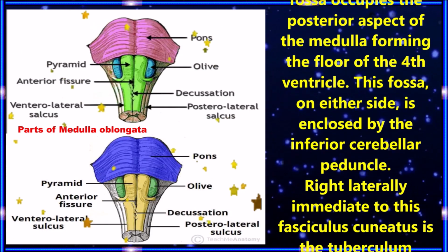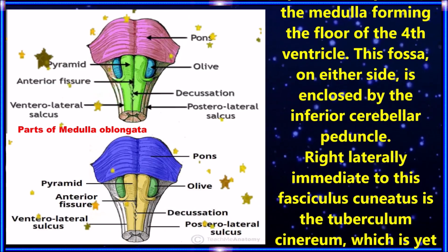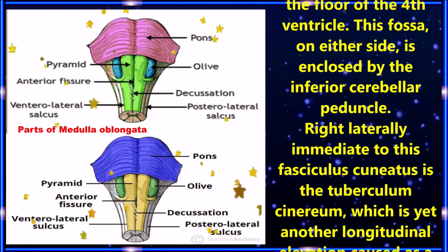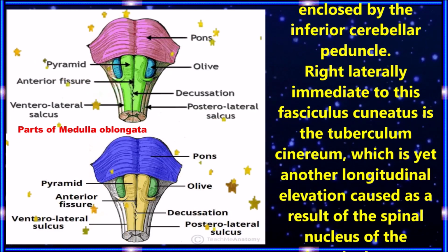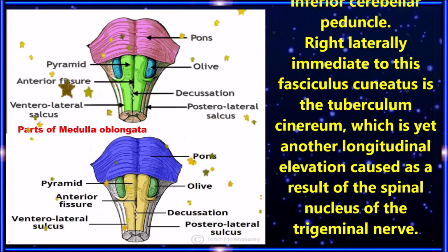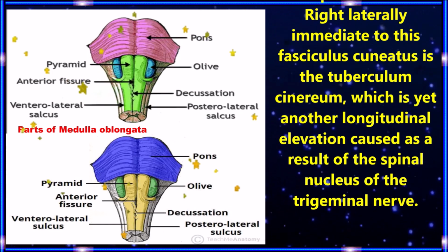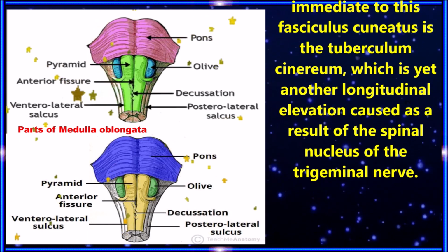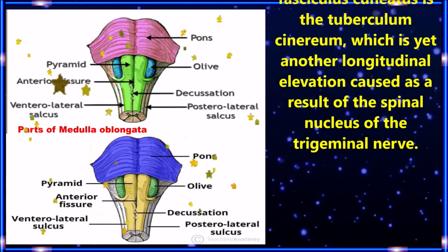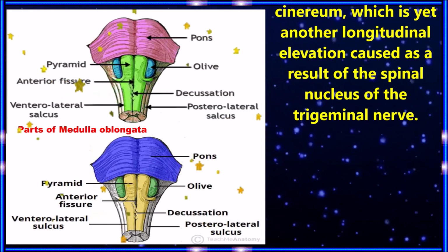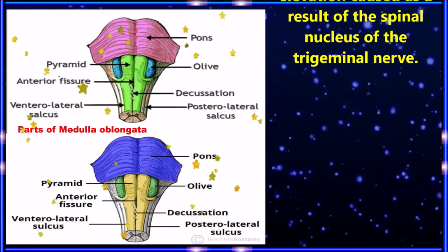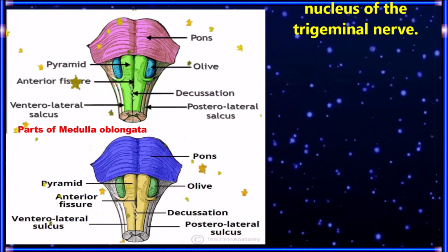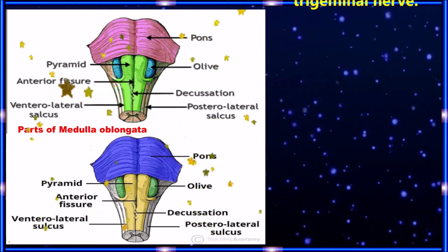A triangular fossa occupies the posterior aspect of the medulla, forming the floor of the fourth ventricle. This fossa on either side is enclosed by the inferior cerebellar peduncle. Right lateral and immediate to the fasciculus cuneatus is the tuberculum cinereum, which is another longitudinal elevation caused as a result of the spinal nucleus of the trigeminal nerve.